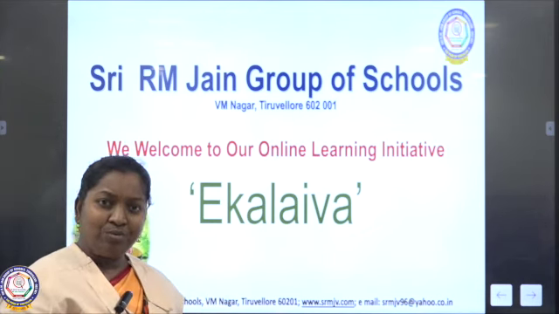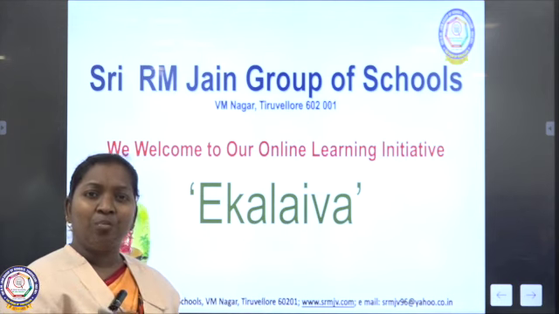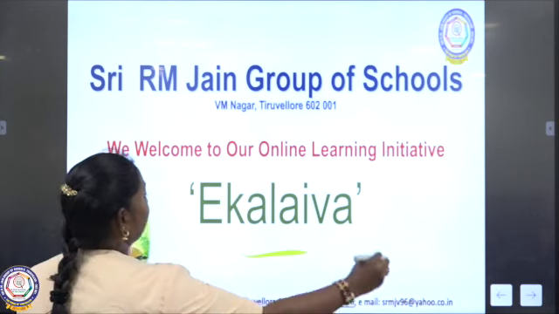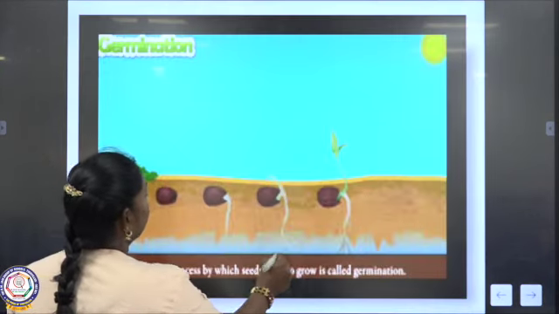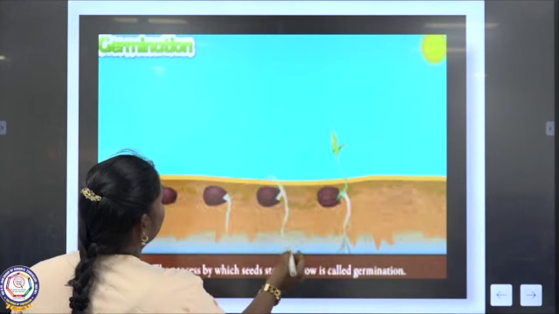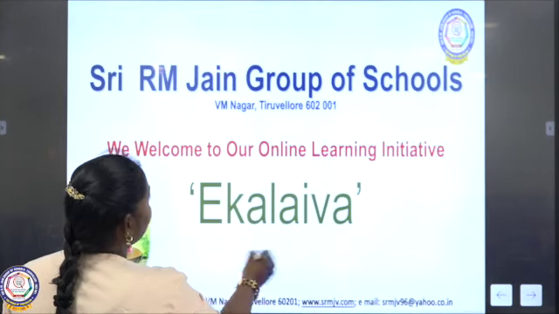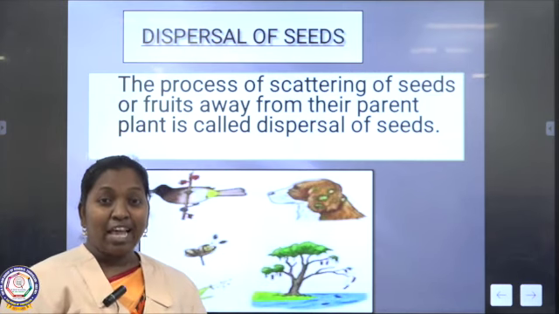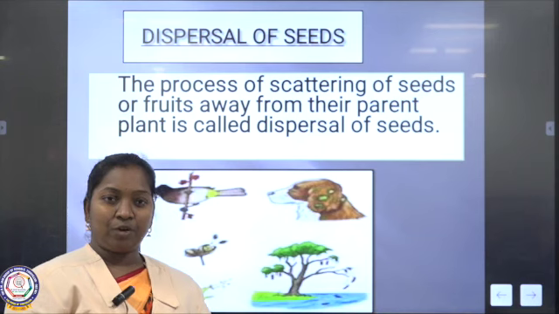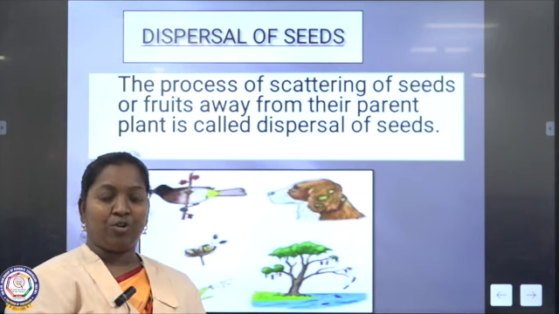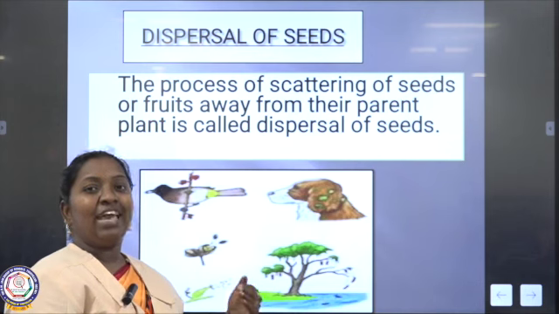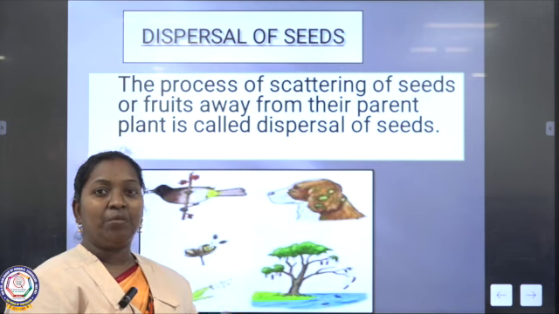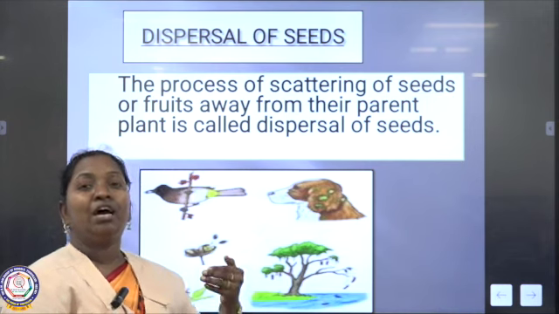Do they have legs to move? No. Then how can they move? With the help of some agents. Agents means they help. Like how people help us to move from one place to another place, like an automaton, no? Likewise, these agents are helping. We'll see what the agents are. So it needs the help of agents to move away from the parent plants.